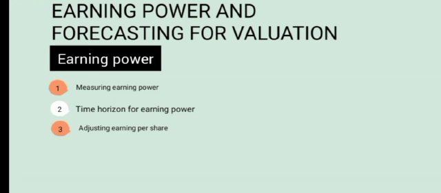Adjusting earnings per share. Earning power is measured using all earnings components. Every item of revenue and expense is part of a company's operating experience. The issue is to what year we assign these items when computing earning power. In certain cases, our earnings analysis might be limited to a short time horizon. All items must also be divided by the number of shares used in computing earnings per share.